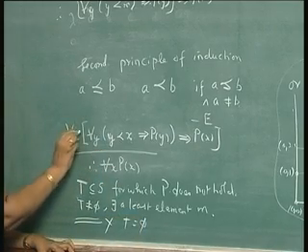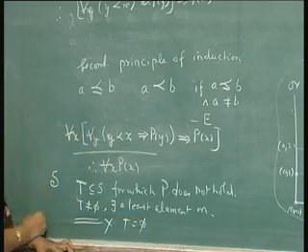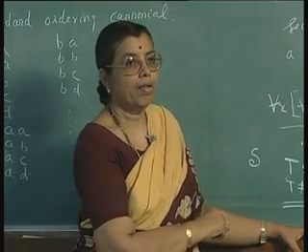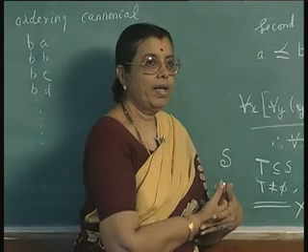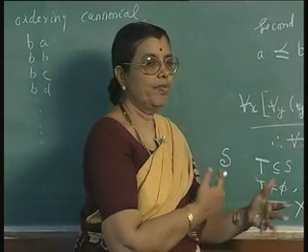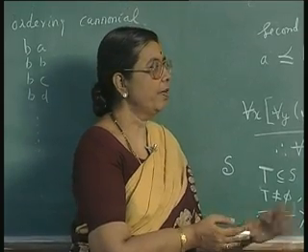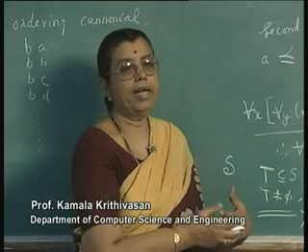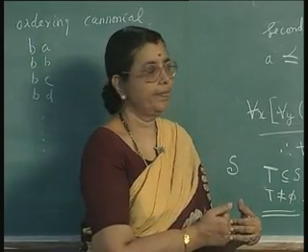So, if you are able to prove this premise, the conclusion follows in the case of well order. You can use the second principle of induction. You can use the first principle when you can put it in the form of a set of natural numbers, or if it is in one-to-one correspondence with the set of natural numbers. If not, you can use the second principle. But if you do not have a well order, you may not be able to use the principle of induction at all.